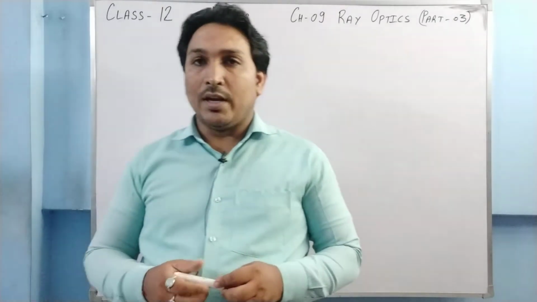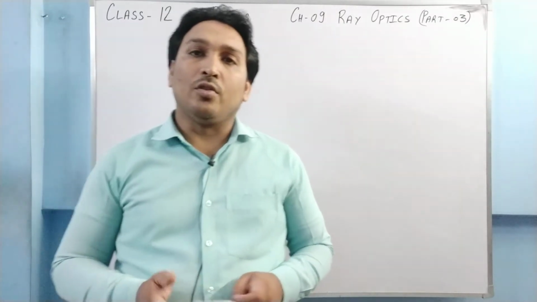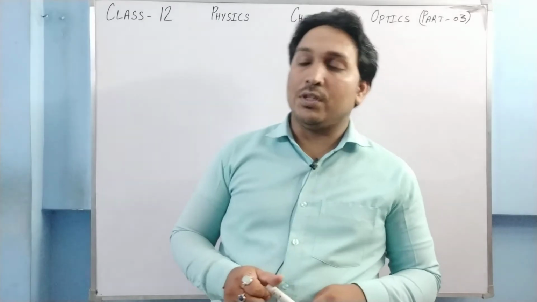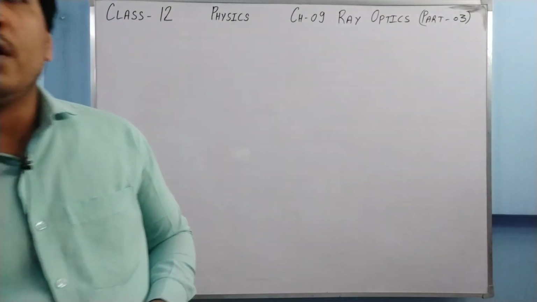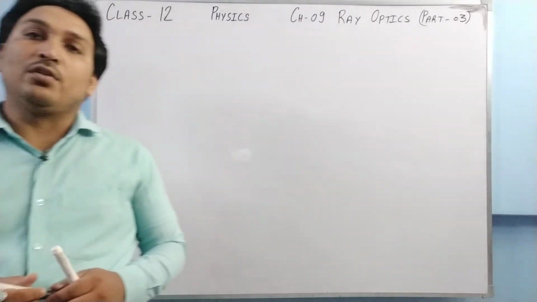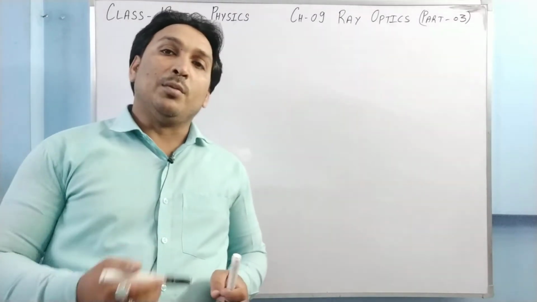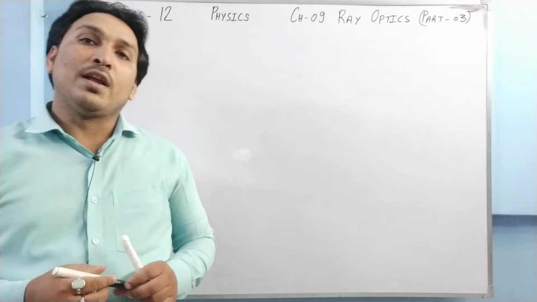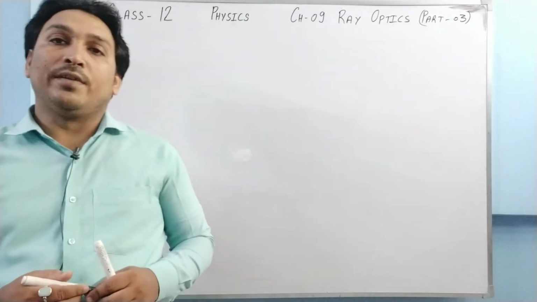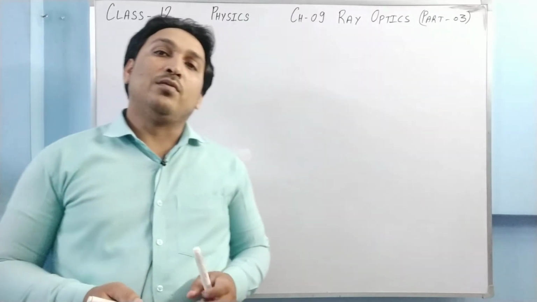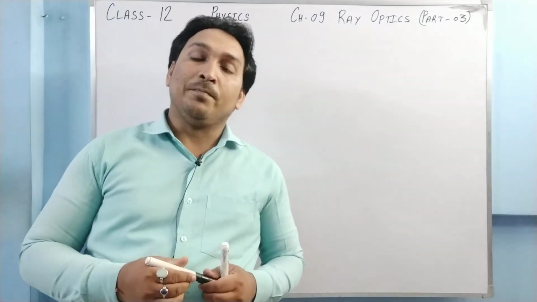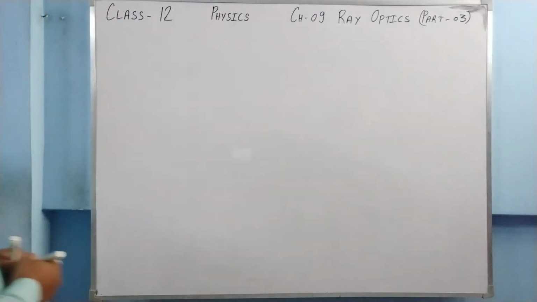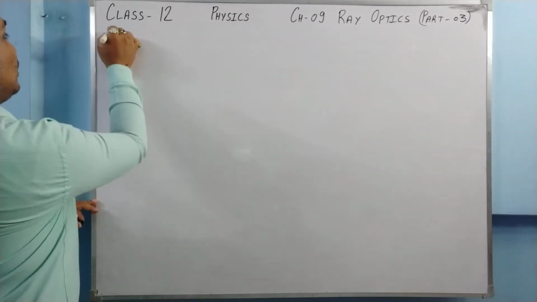So in the last video lecture, we were talking about spherical mirrors. I introduced spherical mirrors and we did basic definitions related to spherical mirrors. Today we are going to see the image formation by a concave mirror and then image formation by a convex mirror, and after that we'll move to the mirror formula. We'll try to prove the mirror formula. Okay, so let us start with image formation.